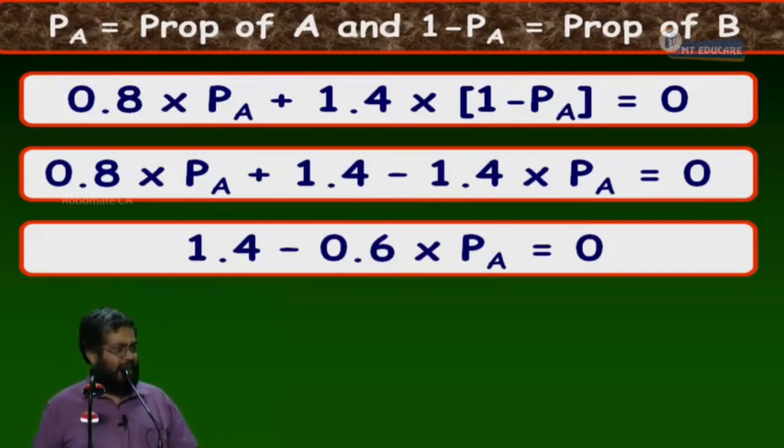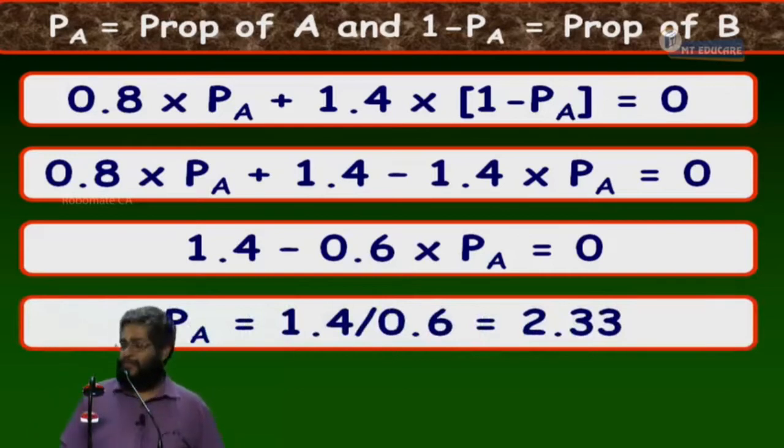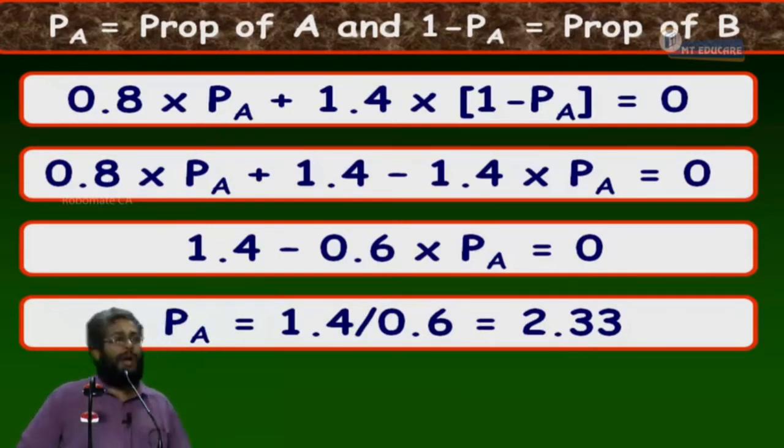Are you understanding, reading or not? Simplifying it, proportion of A is equal to 1.4 by 0.6, which is equal to 2.33.